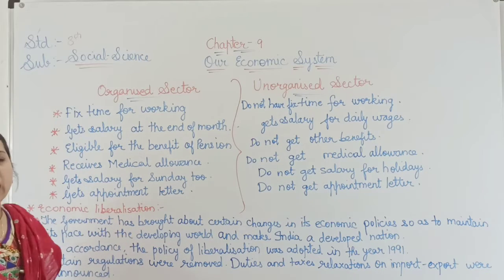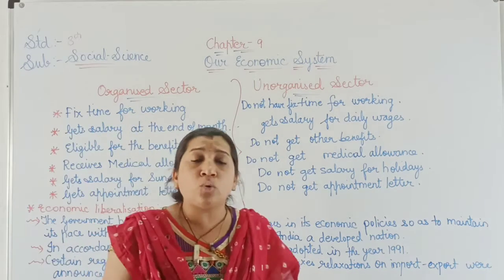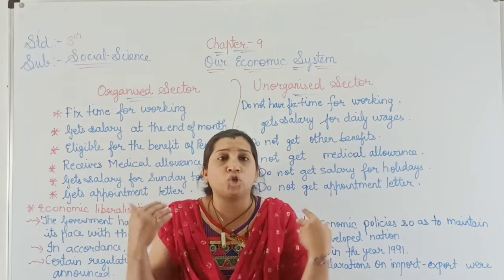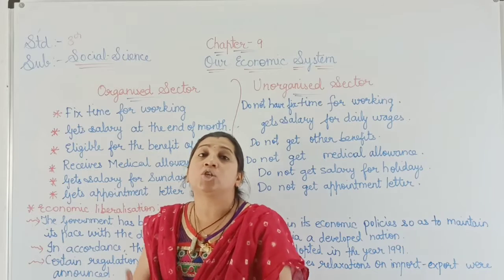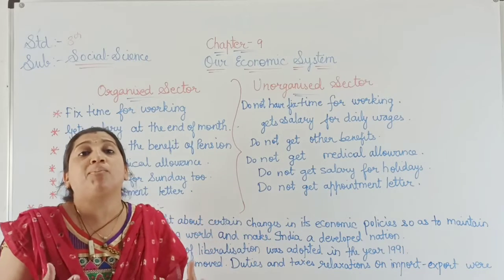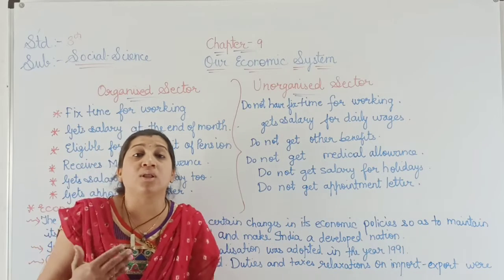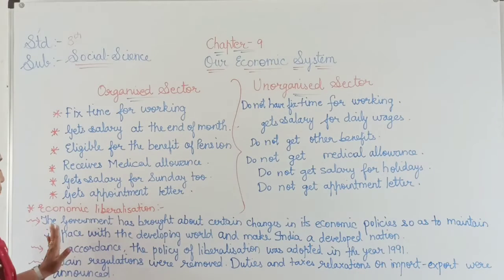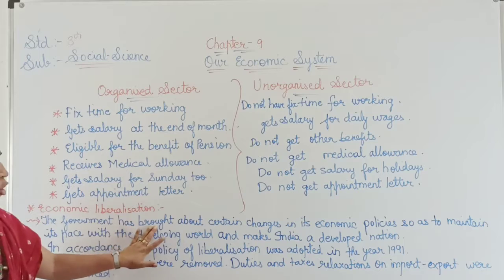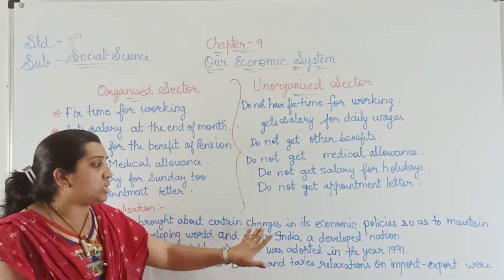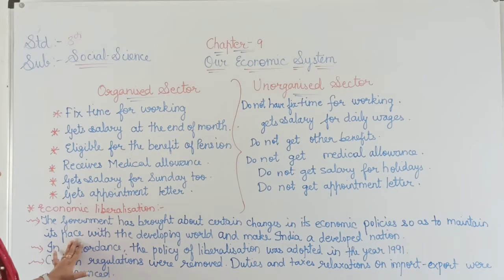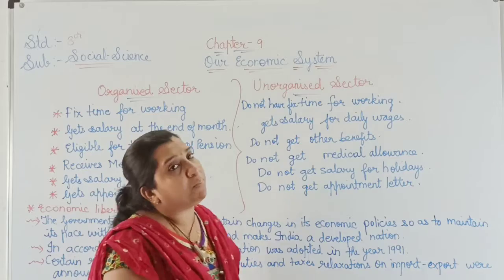What are the points? Economic liberalization means giving some benefits to merchants, shopkeepers and sellers, so that with their profits they can grow the economic system of India more and more. Here the government has brought certain changes in its economic policies so as to keep pace with the developing world and make India a developed nation.